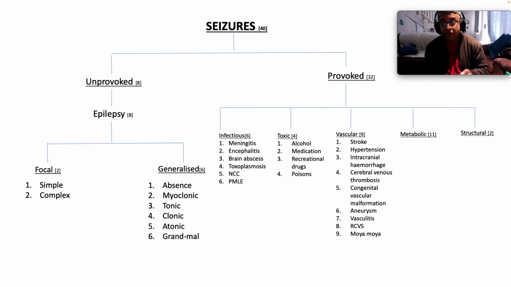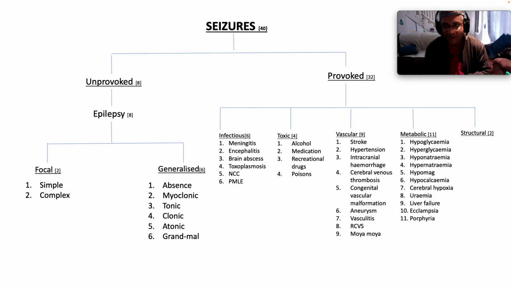Vascular causes is a whole truckload here. Stroke, very important. Post-infarct seizures, quite common. Hypertension induced, especially hypertensive encephalopathy, can present with seizures. Intracranial hemorrhage, cerebral venous thrombosis, especially sagittal sinus thrombosis. Congenital vascular malformation, aneurysm, yes, especially berry aneurysms in adult patients who have autosomal dominant polycystic kidney disease. Vasculitis, reversible cerebral vasoconstriction syndrome, or PRES, posterior reversible encephalopathy syndrome, and moyamoya, the so-called puff of smoke that you